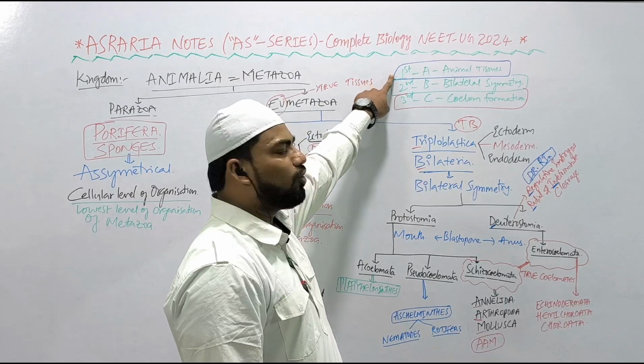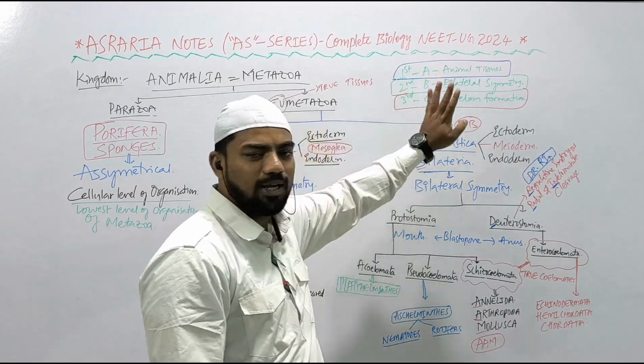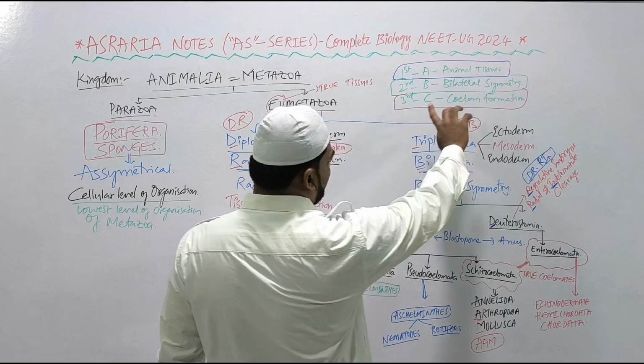Based on these three key transitions of evolution, if you remember them in alphabetical order, first, second, third, A, B, C, it will be easy for you: animal tissue formation, bilateral symmetry formation and coelom formation.